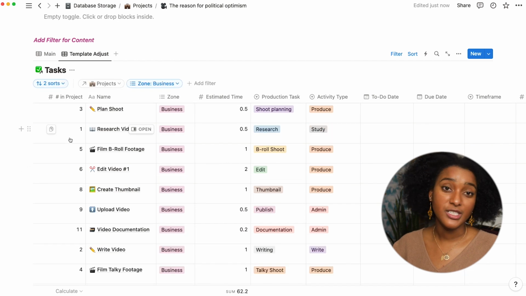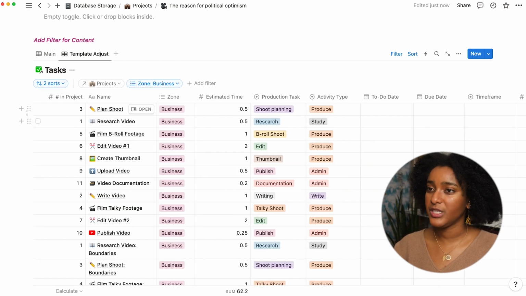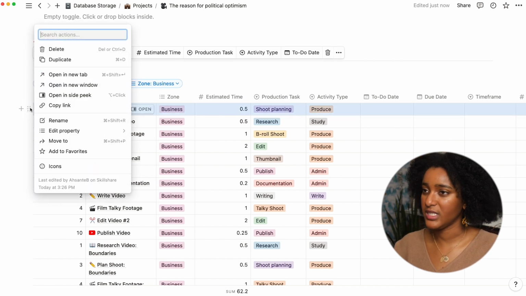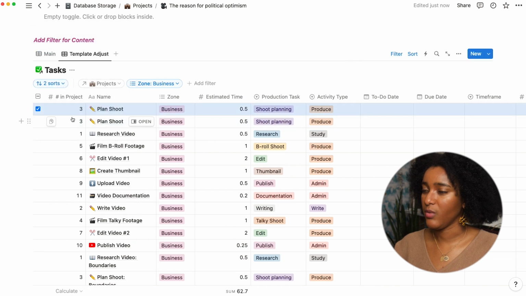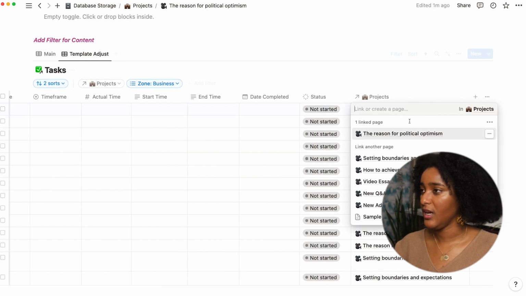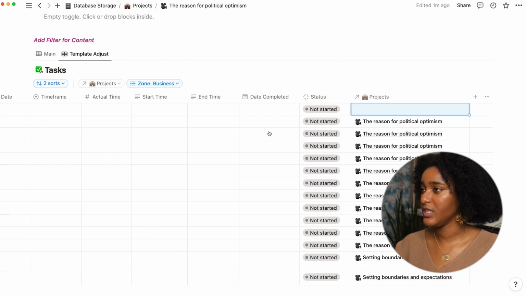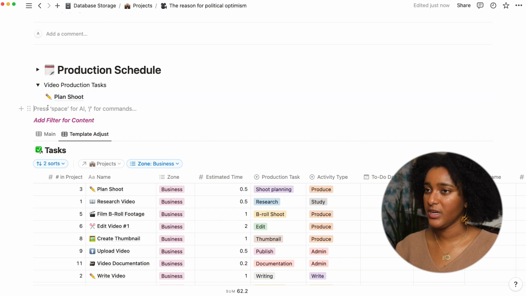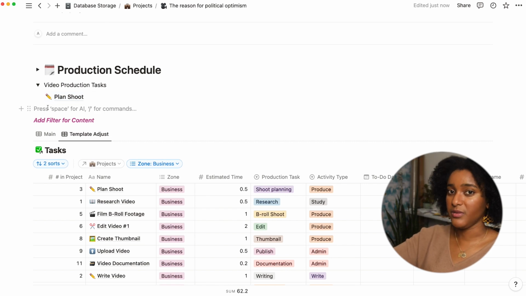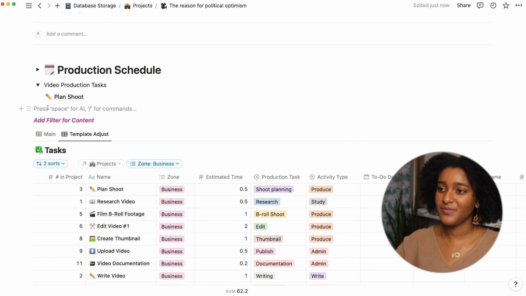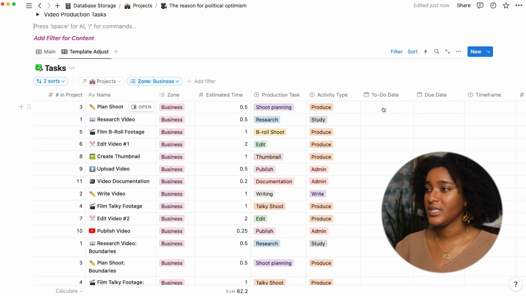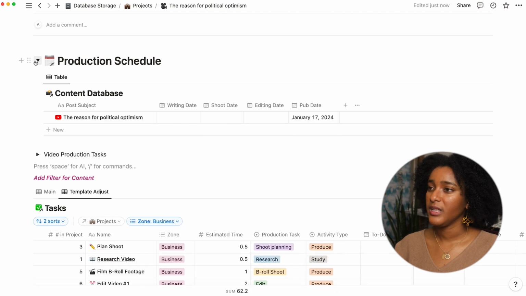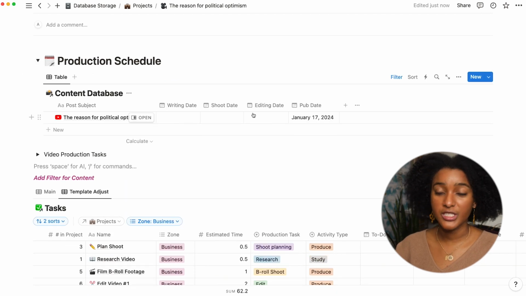I have a template adjust view, and I have this because you need to not have the template tasks attached to a larger piece of content. So if I wanted to do that, I could remove this project and drag the task back up here. So that's how I got those up there in the first place within one of my templates. And from here, you can start to assign dates for these specific tasks. So that's part of why I like having this production schedule mapped out.